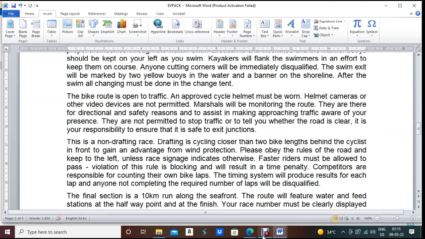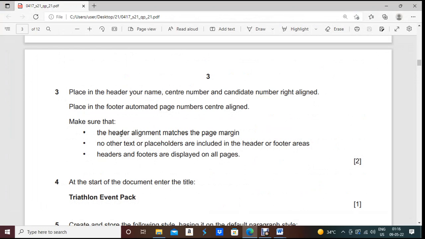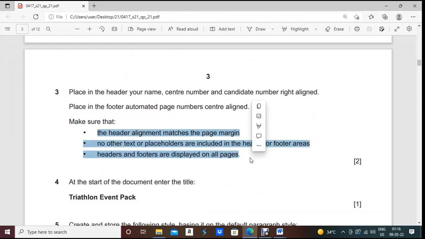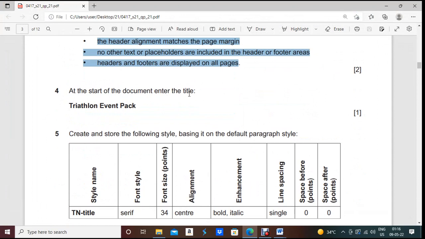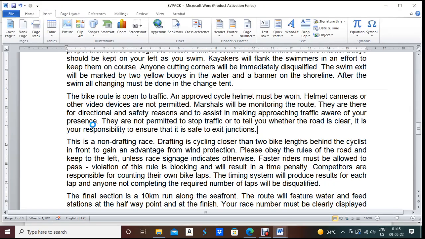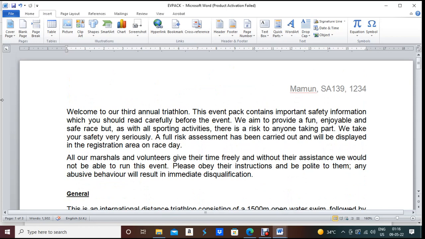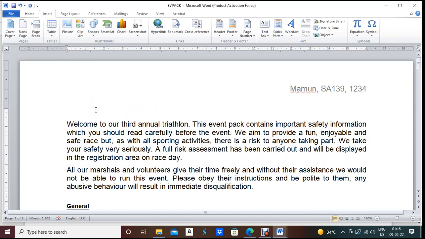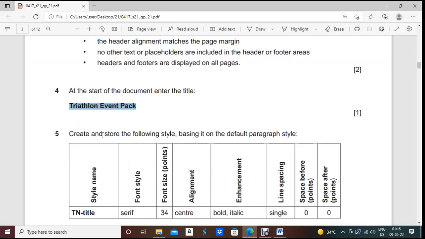Done, perfectly done. Now next one, what are they asking us to do? We already did this part, everything is done properly. At the start of the document, enter the title, Triathlon Event Pack. So you have to write this sentence at the start of the document. Let me go to the start of the document. There is no space at the start of the document, so keep your cursor pointer before the first word. Now press enter, and there will be some space, and paste your line. Okay, done.